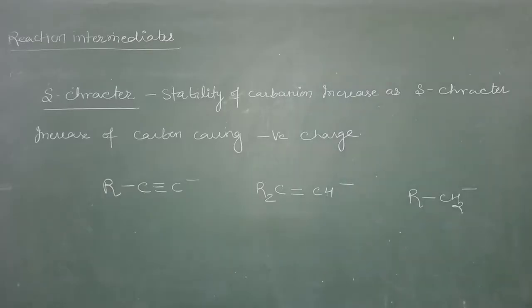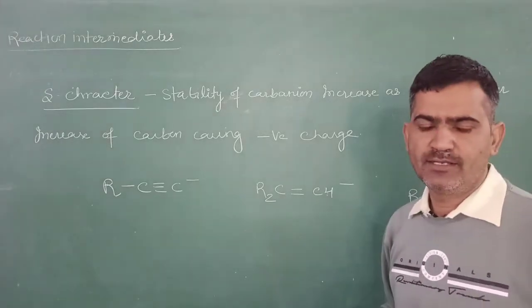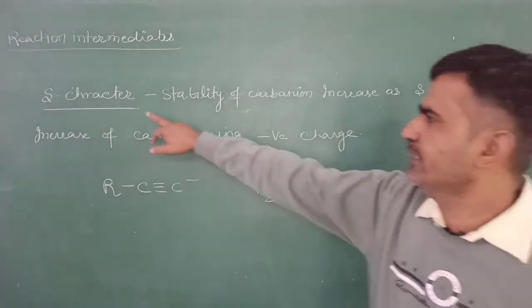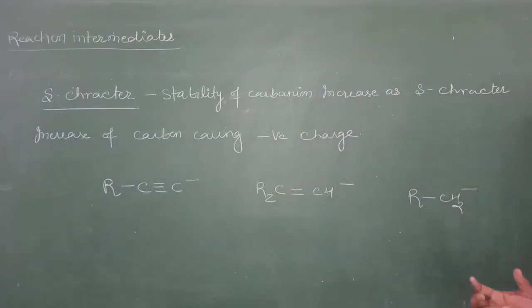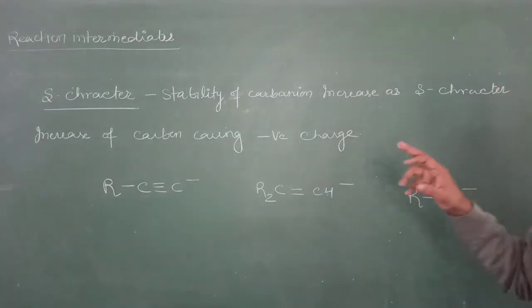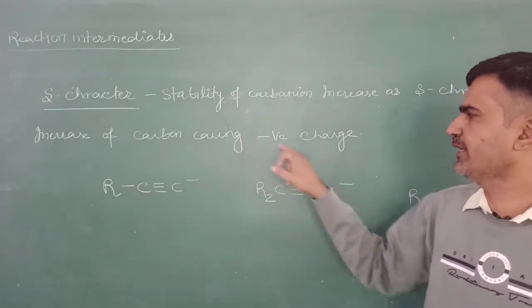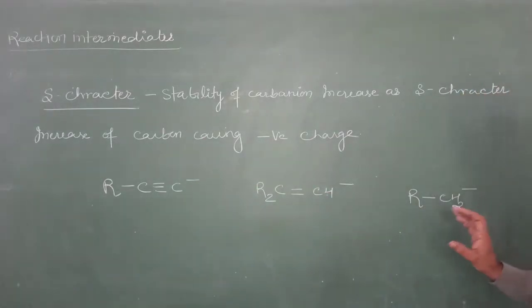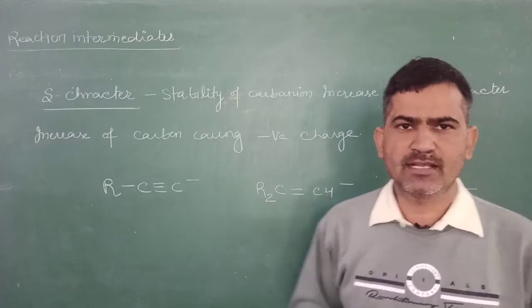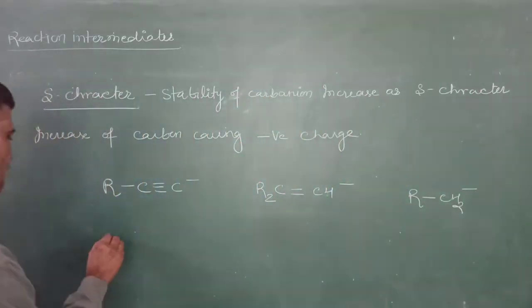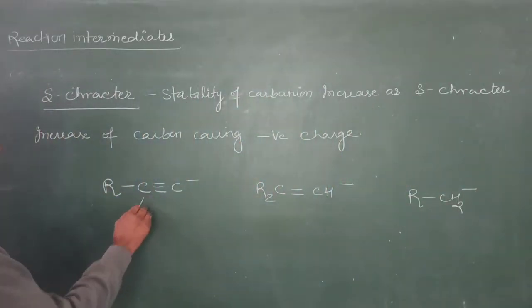Now student, another factor that we take to describe the stability of a carbanion is the S character. Stability of a carbanion increases as the S character increases of the carbon carrying the negative charge. Now we take three examples: the simple alkane, alkene and alkyne. In alkyne there is sp hybridization of this carbon.